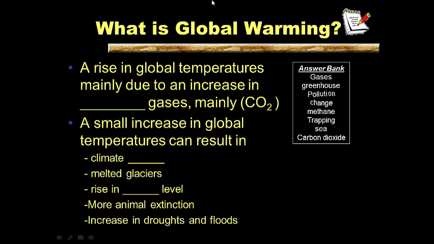So the last one for today is, what is global warming? Make sure you write down the effects here. Question on the left-hand side, answer on the right-hand side. Go ahead and pause this while you do the last one, day of climate, for your notes. Go ahead and pause this while you write.